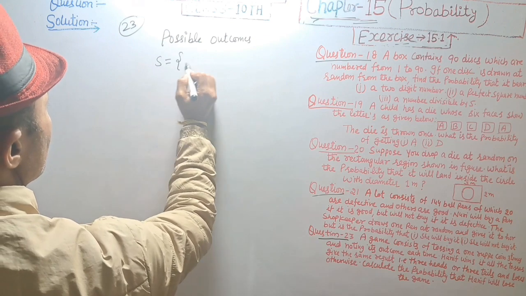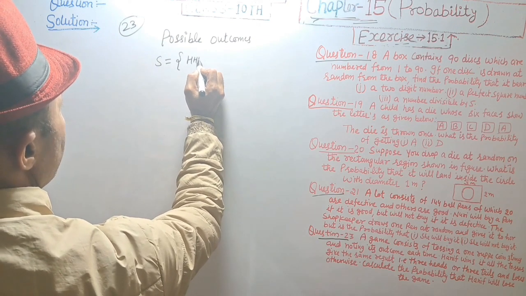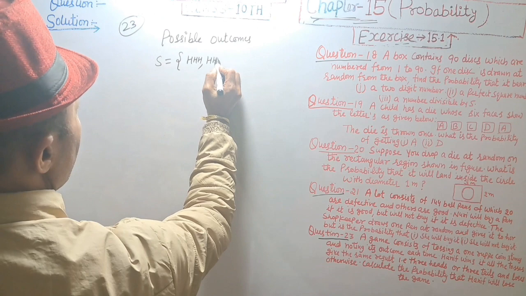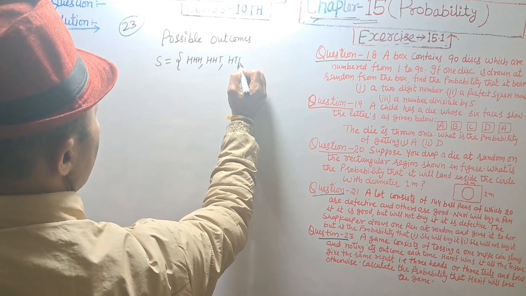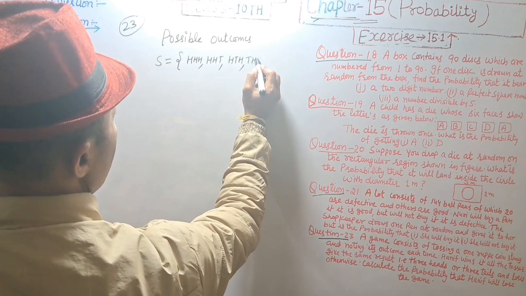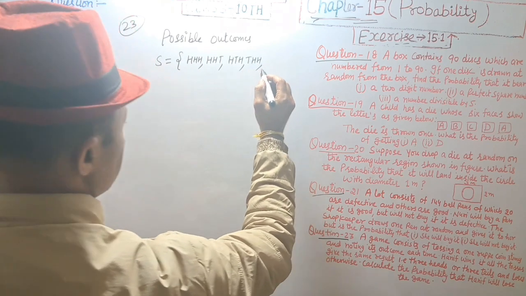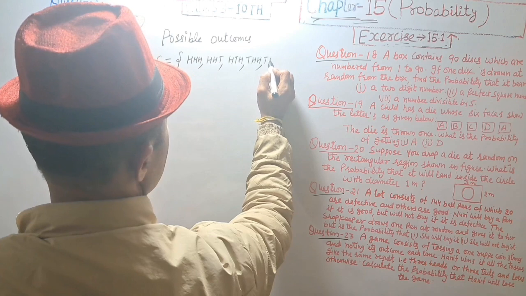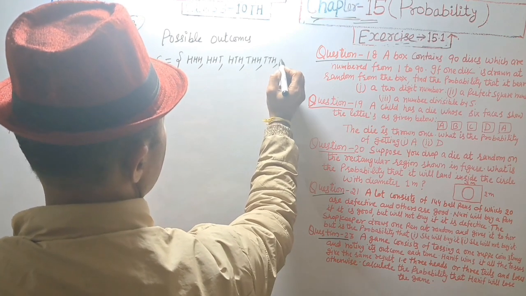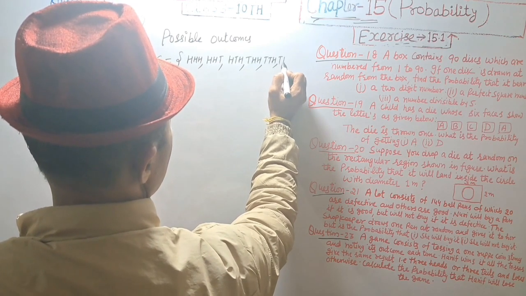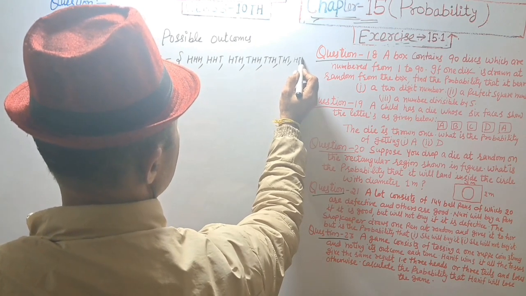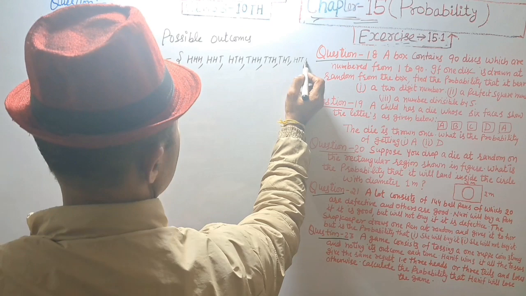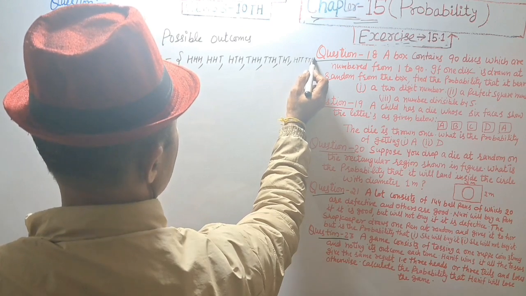S is equal to head, head, head; head, head, tail; head, tail, head; tail, head, head; tail, tail, head; tail, head, tail; head, tail, tail; and tail, tail, tail.